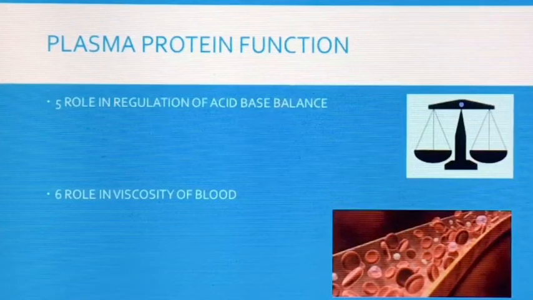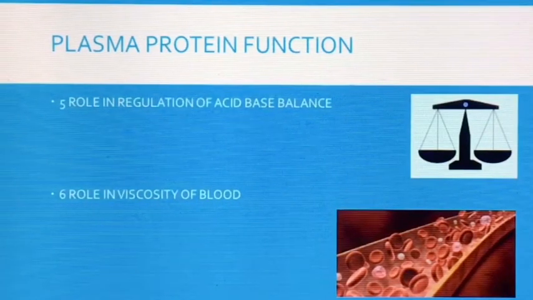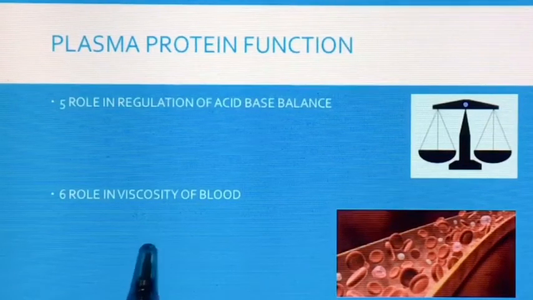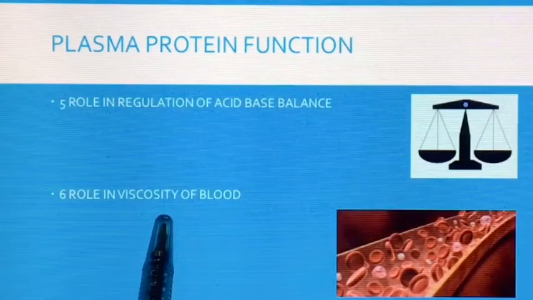Plasma protein, particularly albumin, plays an important role in regulation of the acid-base balance in blood by virtue of its buffering action. The sixth function is role in viscosity of the blood. The plasma protein provides viscosity to the blood, which is important to maintain blood pressure. Albumin provides maximum viscosity compared to the other plasma proteins.